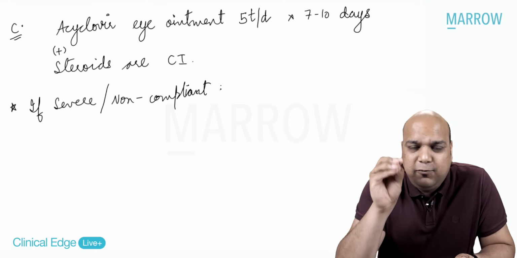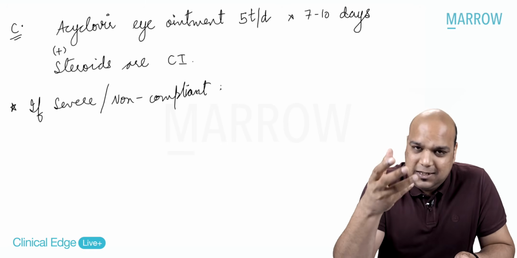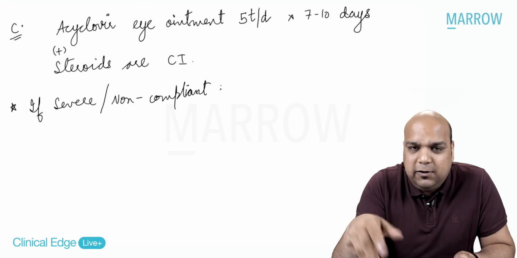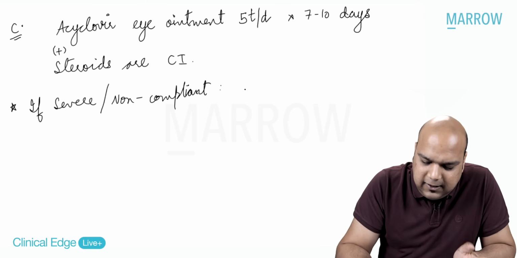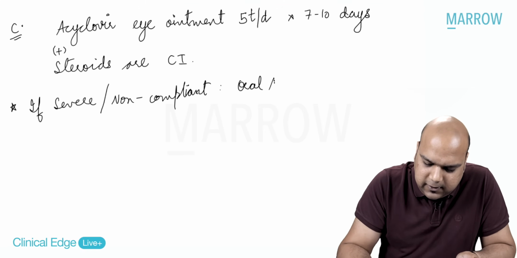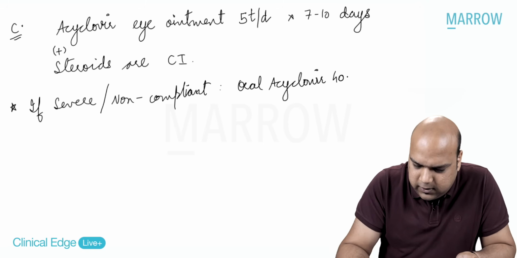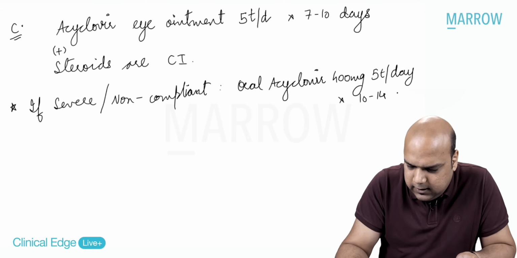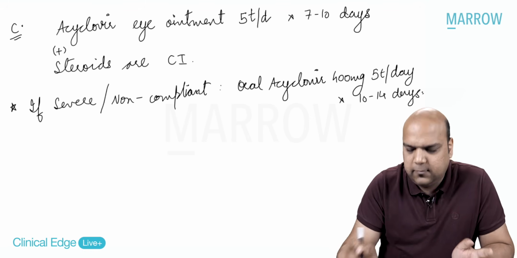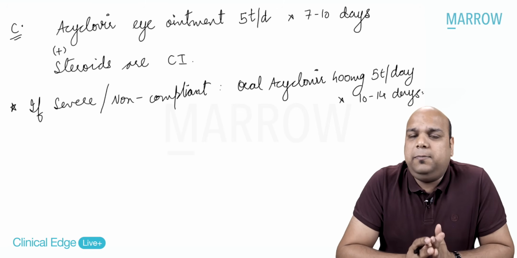Yes. So you have to make the patient understand that this is about saving your eye, so that the patient is compliant. But still, if you think the patient is non-compliant, if the patient is coming back to you with non-compliance, or if it is very severe, then you resort to oral acyclovir, 400 mg 5 times per day for 10 to 14 days. Okay. Are we clear about the dosage here? Yes. That's the treatment. Please remember.